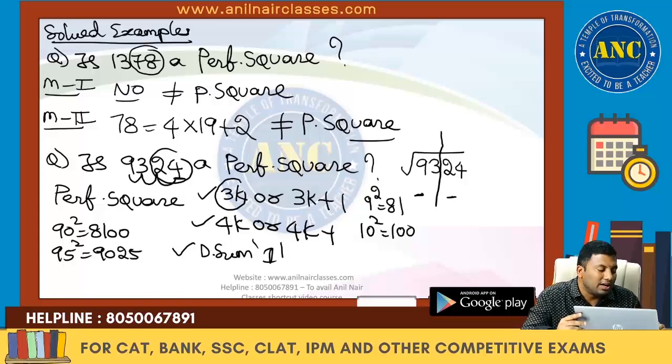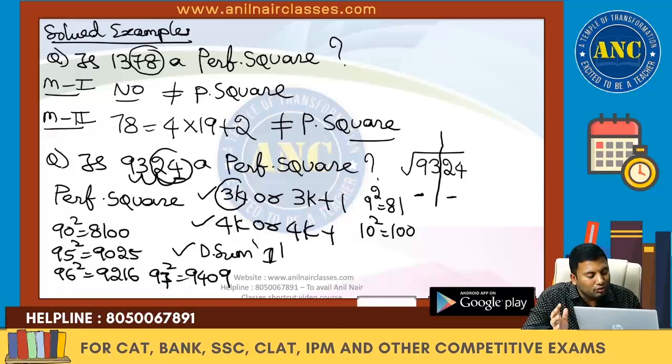Are you all with me? 96 square is 9216. 97 square is how much? 9409. Now if you observe, 9324 lies between 9216 and 9409. So it is not 96, not 97, it is between 96 and 97. That means it is not a perfect square.